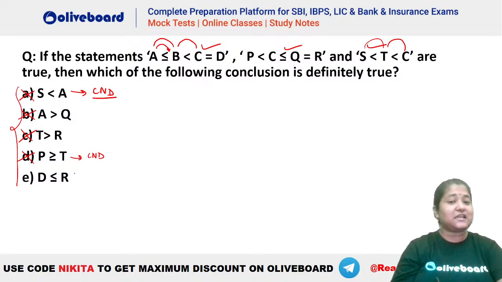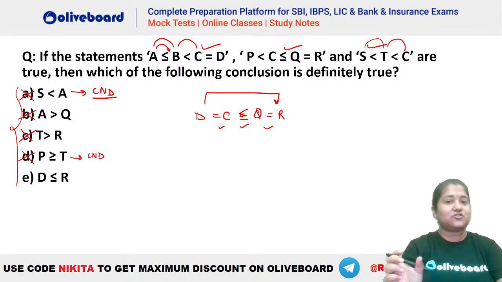What is D less than equal to R? You can see here that we have D is equal to C, right? D is equal to C. C is less than equal to Q and Q is equal to R. So what will be the final relation from D to R? You can see we have equal to, less than equal to, and equal to. So between these symbols, less than equal to will prevail, right? That gets the highest priority. So D will be less than equal to R. So yes, this will be the right answer here.